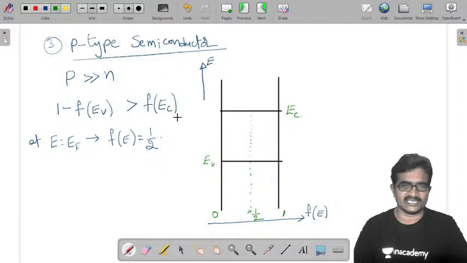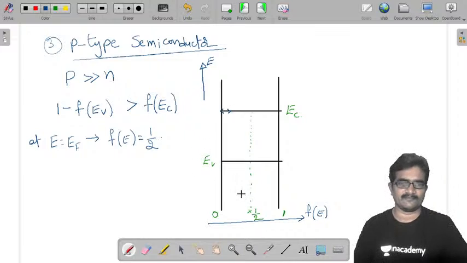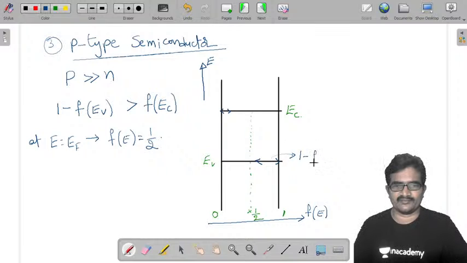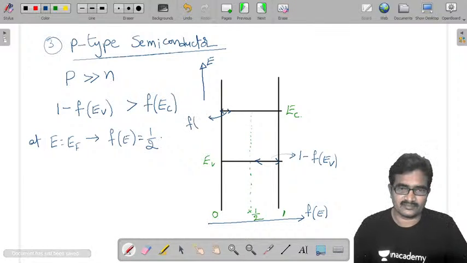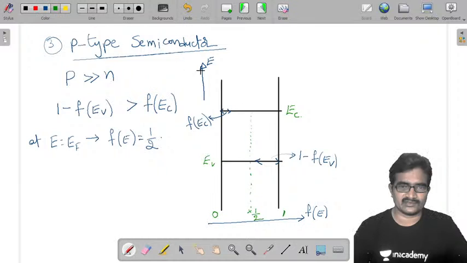Now f of EC from this side is less. This is f of EC, and 1 minus f of EV is more. So from this side f of EV, from this side 1 minus f of EV, it is more. So here it is 1 minus f of EV, and here it is f of EC. Now I am going to combine these through an imaginary line.